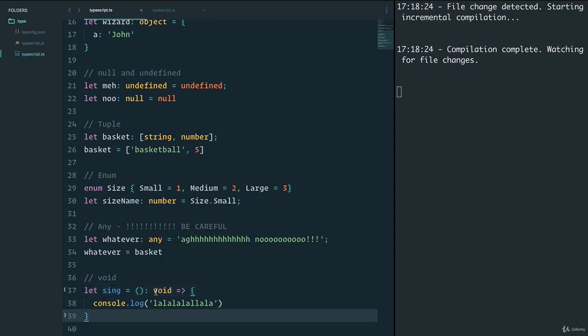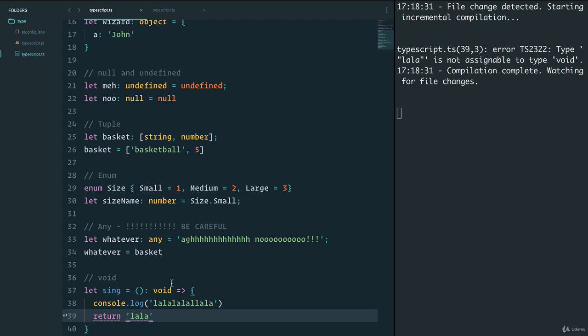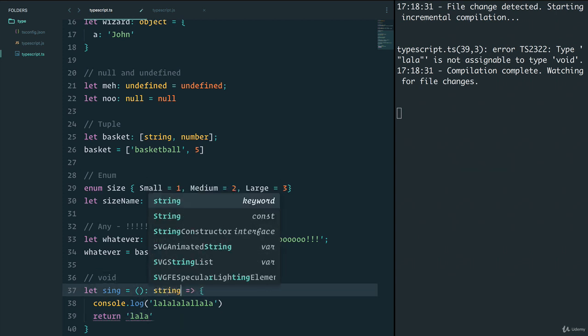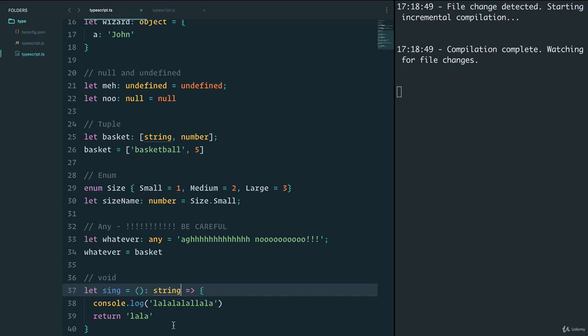Now, in here, if we add types to it, because this function isn't returning anything, we say void for nothing returned. And you see that it's not failing. If we do return something, let's say that we return la, la, we get an error because we're expecting no return, but we are indeed returning something. Again, we get that nice hint from TypeScript in our editor. So now if we're returning la la, I can just say string and everything works. But let's keep it the way it was, using void for any function that doesn't return anything.